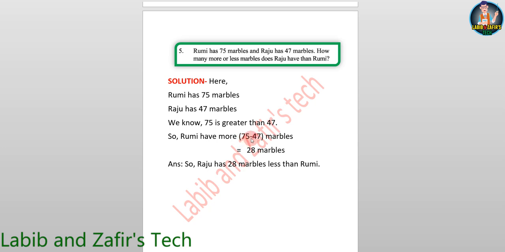75 minus 47 marbles equal, 5 is smaller than 7, so we will add 1 beside 5. So 15 minus 7 equal 8. 1 in hand. 4 plus 1 equal 5. 7 minus 5 equal 2, equal 28 marbles. Answer: so Raju has 28 marbles less than Rumi.